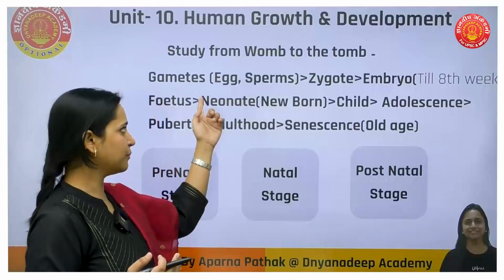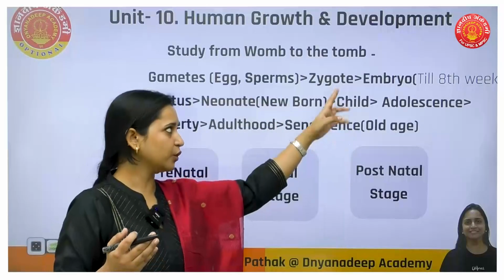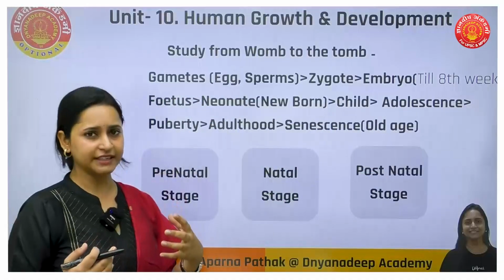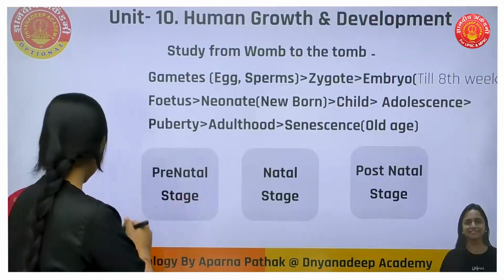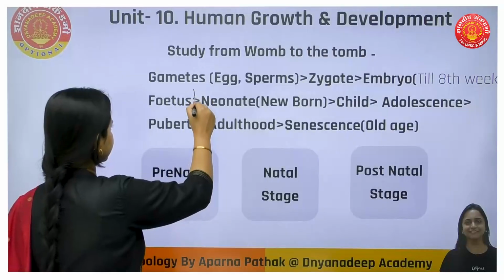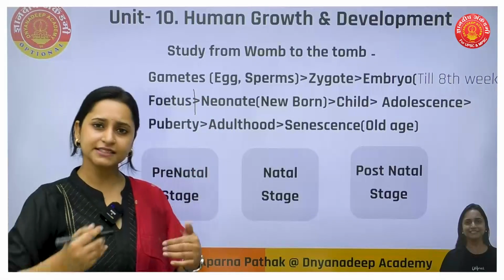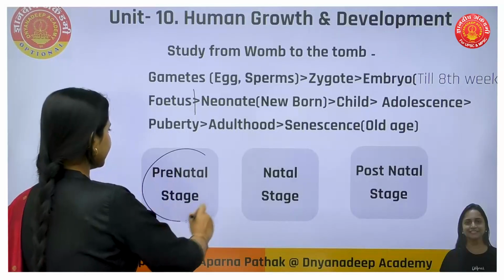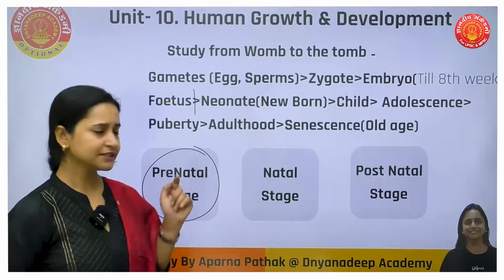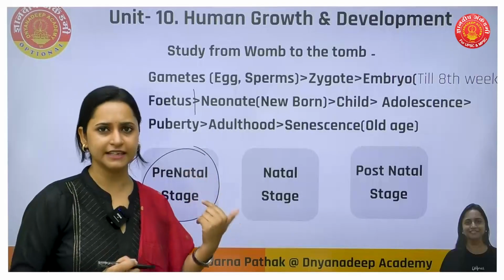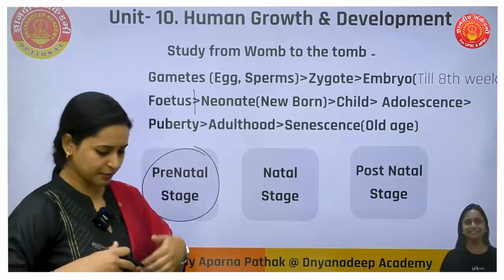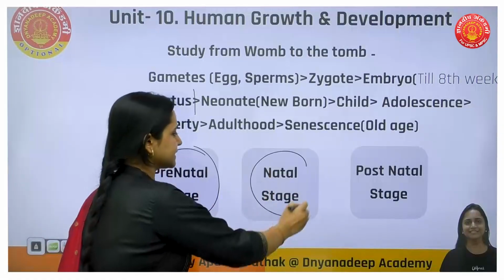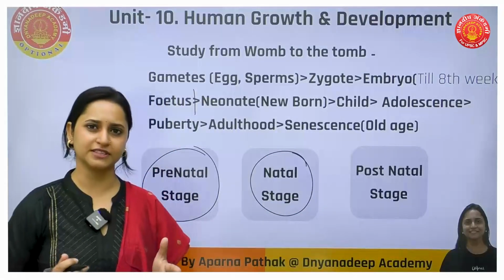So again, gametes fuse, form zygote. From zygote we get embryo, from embryo we get fetus, and till here it was inside the mother's body, inside the womb. So that comes under prenatal stage. Okay, so that is prenatal stage. After this, the birth process comes under natal stage. Natal stage means birth process.